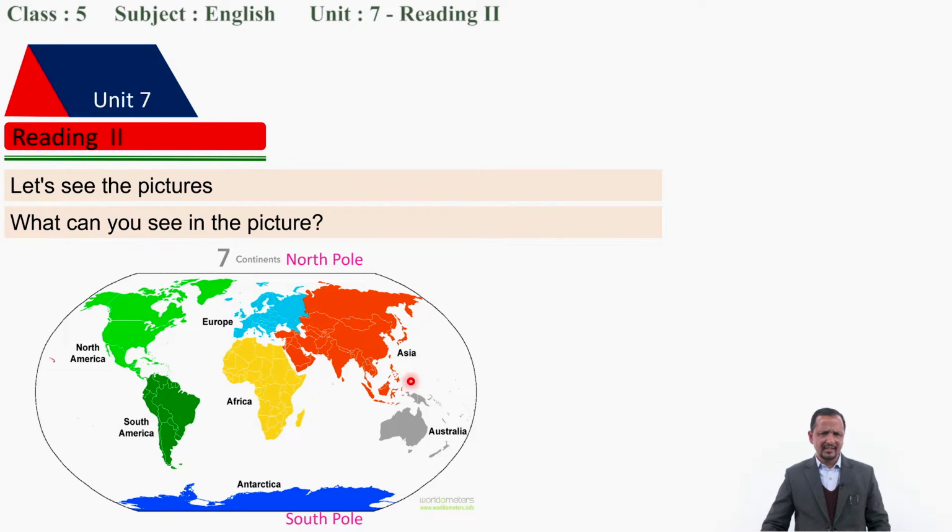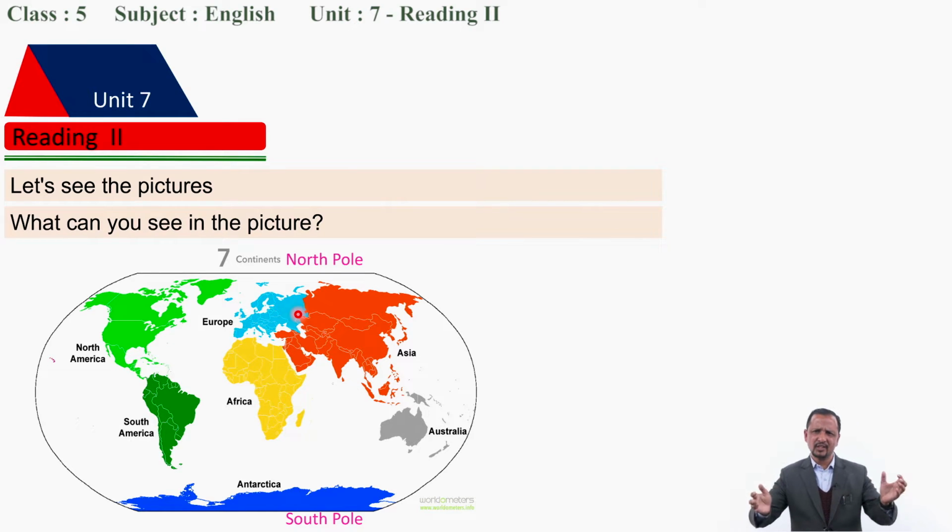And we talked about Asia, Australia, and the South Pole and North Pole. And there we talked about the Arctic. In which pole does it occur? Yes, of course, it lies in the North Pole. So is it cold or hot? Well, it is also a cold region, but it is not as cold as Antarctica. So the Arctic is warmer than Antarctica. That we discussed in our last class.